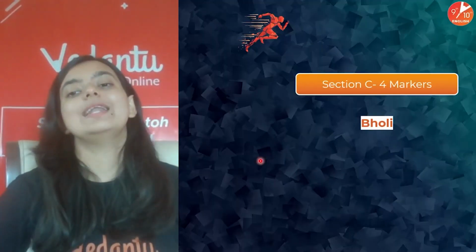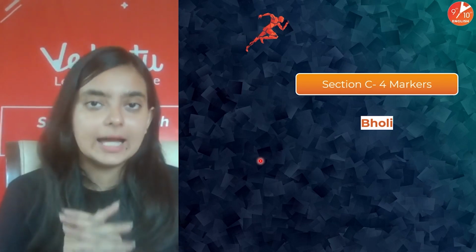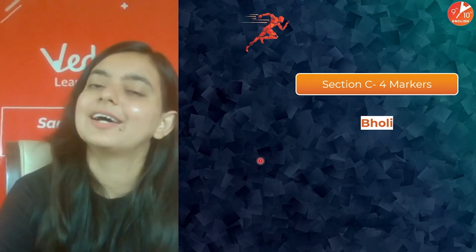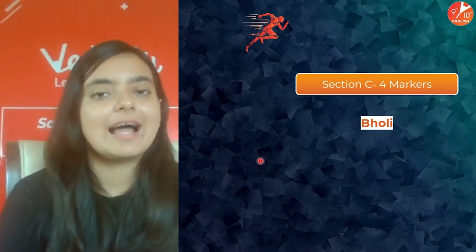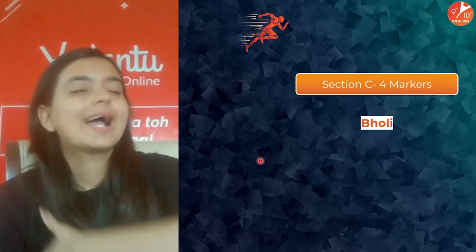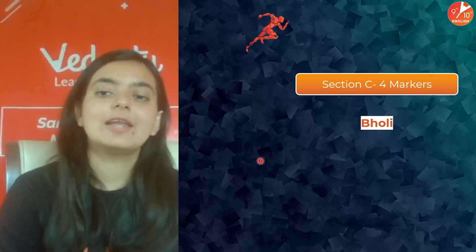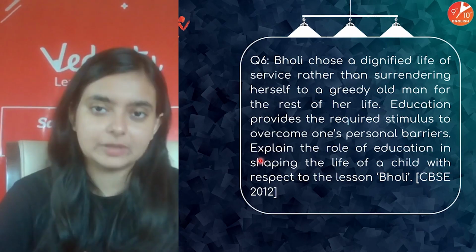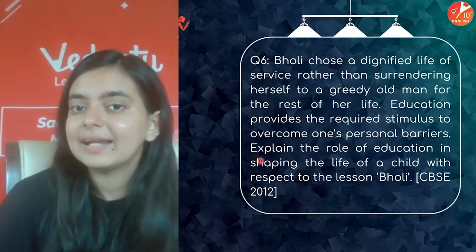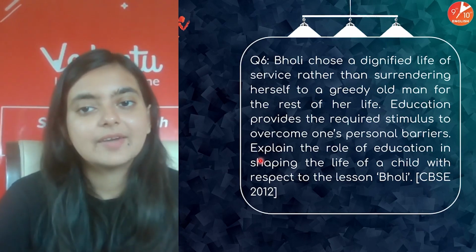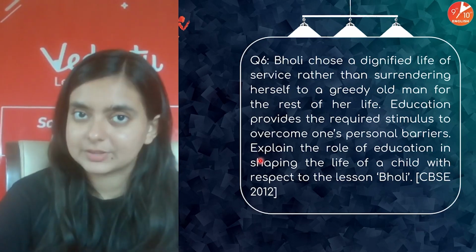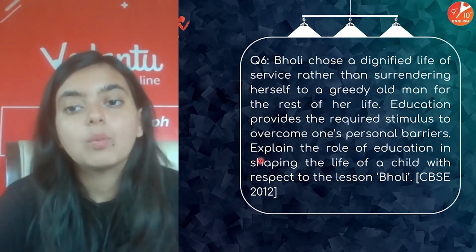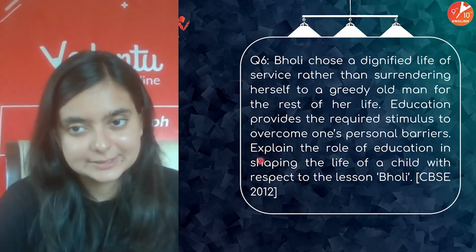Now we will move to the last question from the chapter Bholi, section C, 4 marks. Ready? Okay, this is going to be the value-based question. So I hope you guys are all set to look at the value-based question. It's a long question. Please have a look and understand the question first. Bholi chose a dignified life of service rather than surrendering herself to a greedy old man for the rest of her life. Education provides the required stimulus to overcome one's personal barriers.